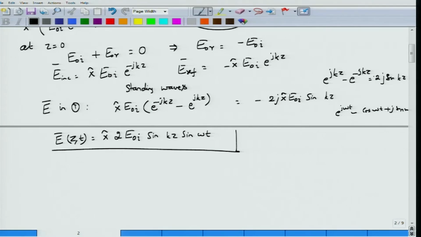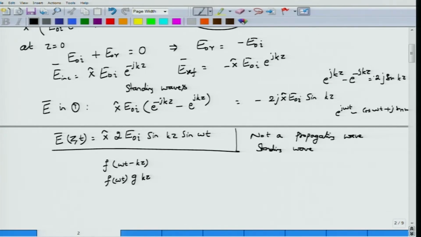This is clearly not a propagating wave; this is in fact a standing wave. A propagating wave is characterized by some function of omega t minus kz, whereas a standing wave is characterized by some function of omega t and some function of z.